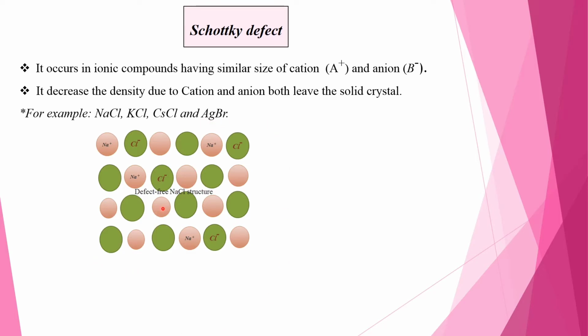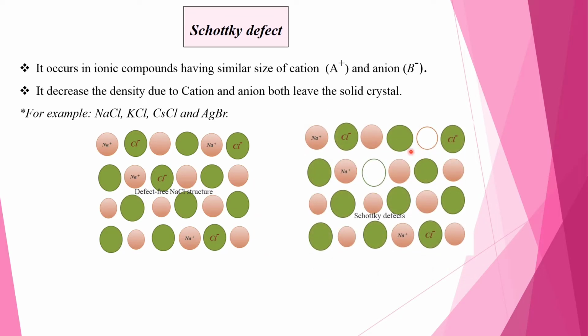And this is a defect-free NaCl structure. And this is a Schottky defect within the NaCl crystal. In this defect, both Na+ and Cl- ions are missing from their lattice sites.